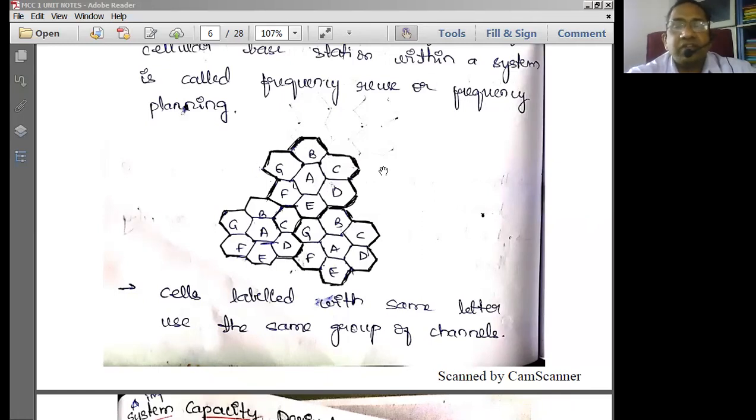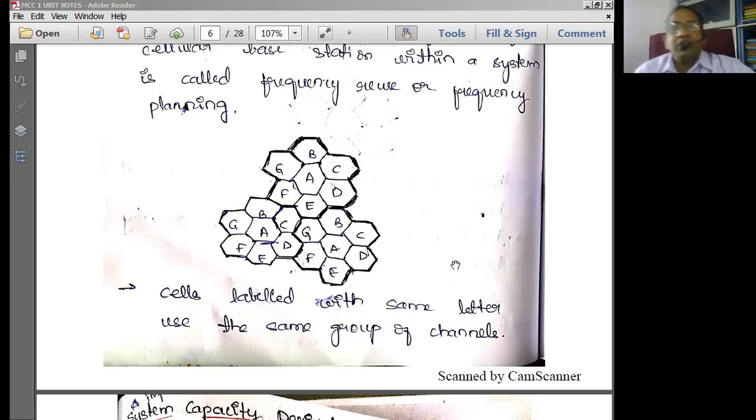So this particular structure you have to compulsorily keep in mind, which is going to explain two important things. What are the two things it is going to explain? That it is going to use frequency reuse, and it is going to support the handoff process if you arrange your basic cells in this particular fashion. Okay, so this basic diagram is very, very crucial. Always, we all have to keep this in our mind before we think about anything regarding cellular mobile communications. So always this picture should be there in our brain.